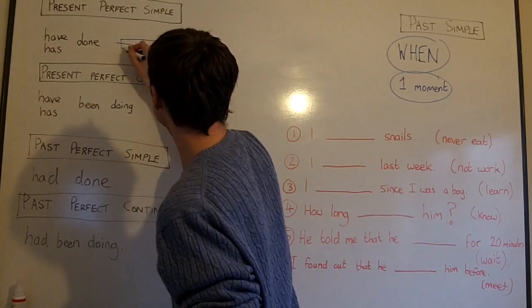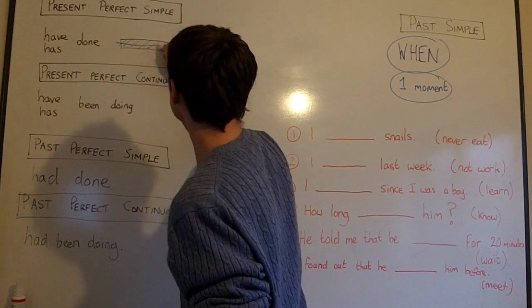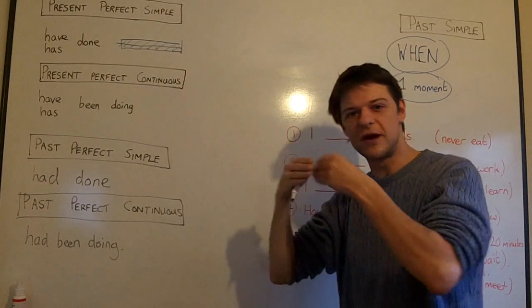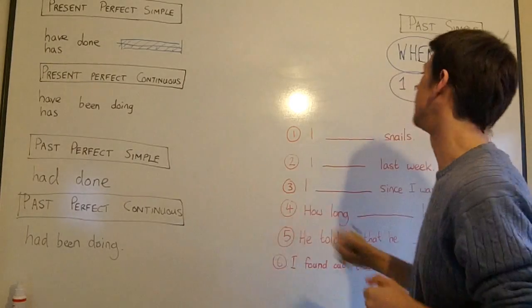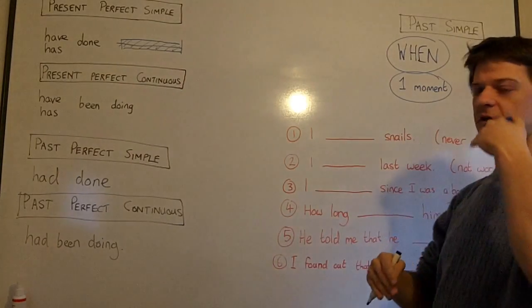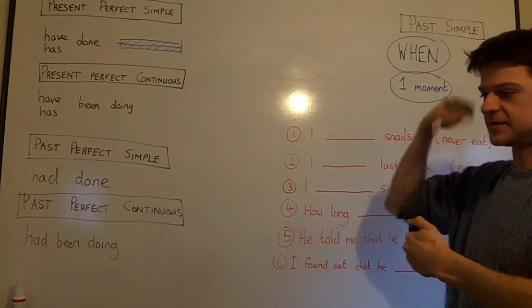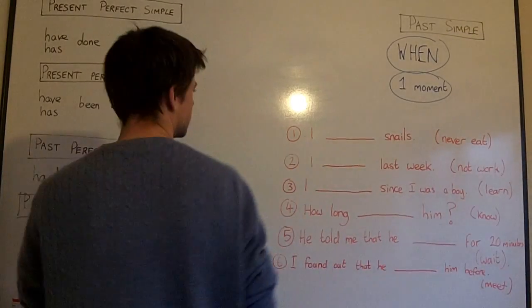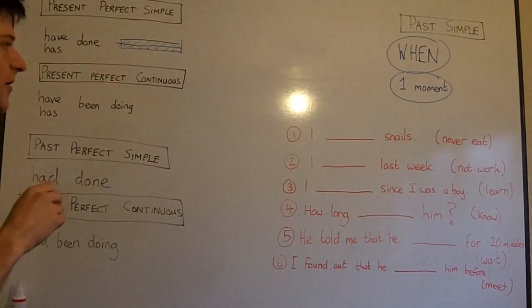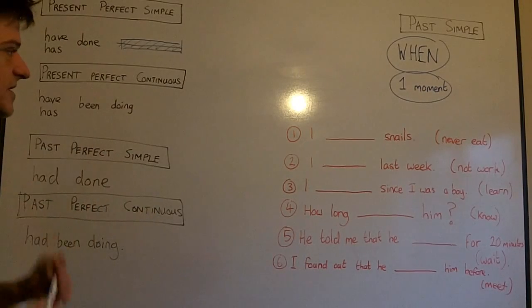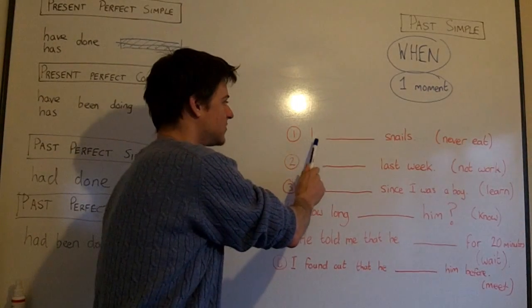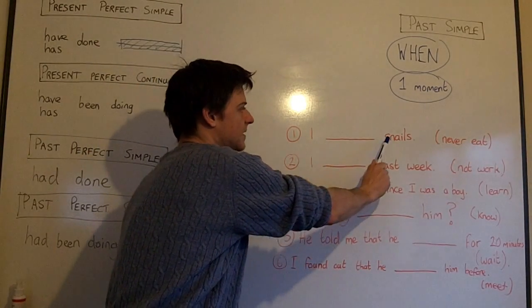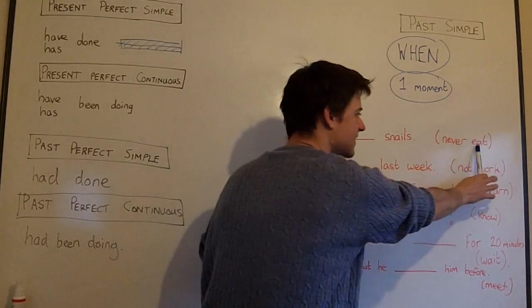You're referring to your whole life until the present moment. And so really it should look like this on the drawing. The perfect tenses are always referring to a long period of time, whereas past simple is referring to discrete moments. This happened, then this happened, then this happened. Now let's look at a few questions first and see if that can help you understand how to choose a tense.